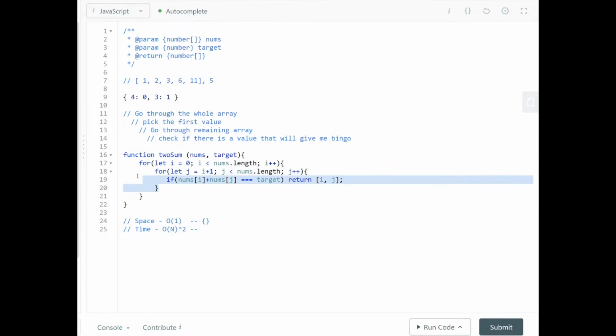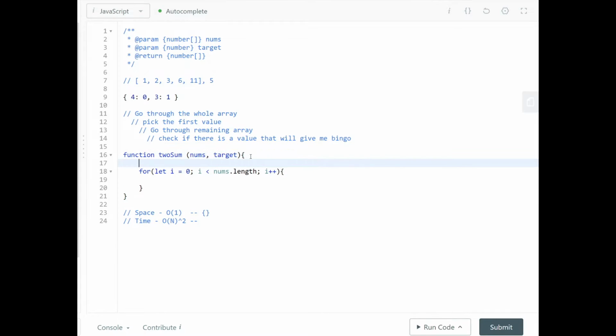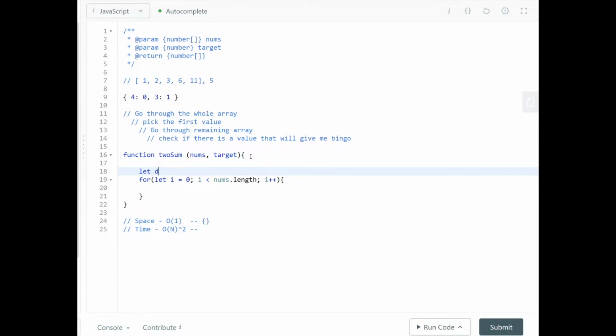So why don't we try it out? Let's remove this slow segment, and in its place let's create a dictionary, and call it memory, because I have a bad memory here. As we iterate, we're going to check this memory. At position nums at i, we're just asking, does 1 exist in this memory? No, if that is equal to undefined, so it doesn't exist there, what do we do?